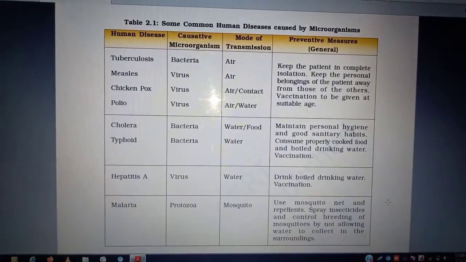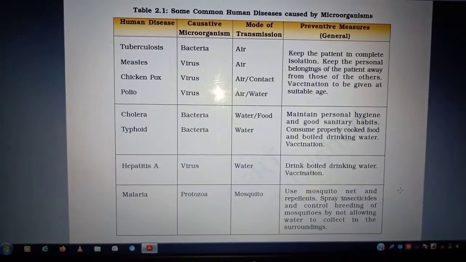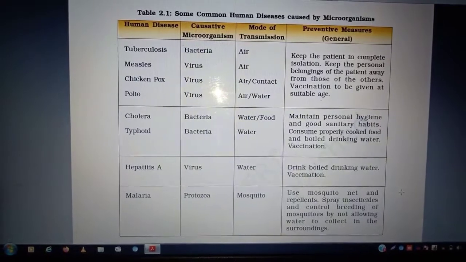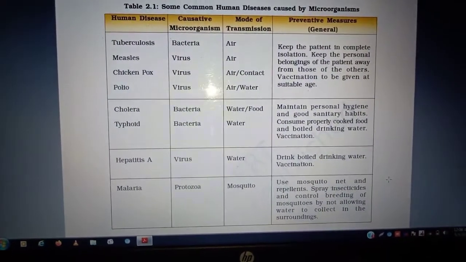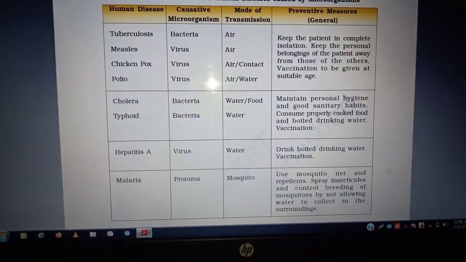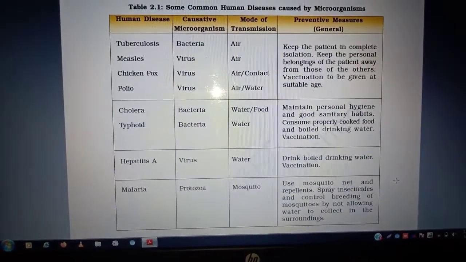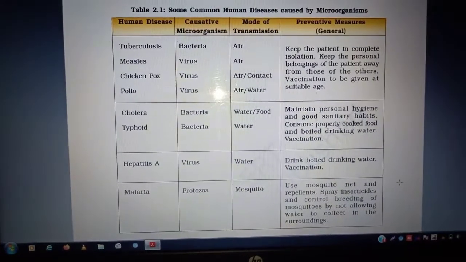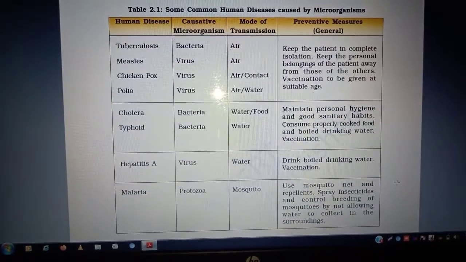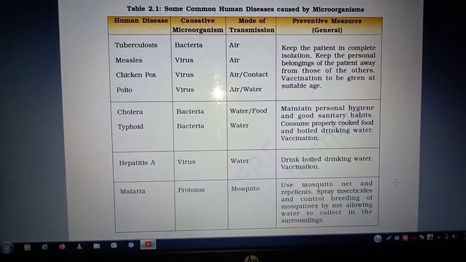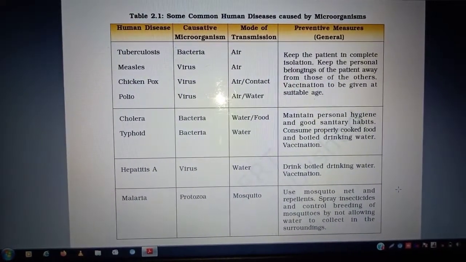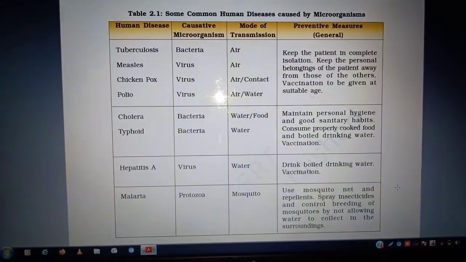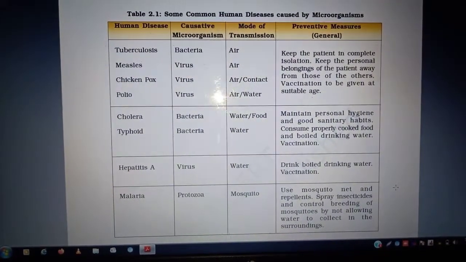Class, in the previous video of chapter 2, Microorganisms: Friend or Foe, we have learnt about the harmful microorganisms, and also about the disease causing microorganisms in humans and communicable diseases. We learnt about two mosquitoes: first is the female Anopheles mosquito and second is the female Aedes mosquito.